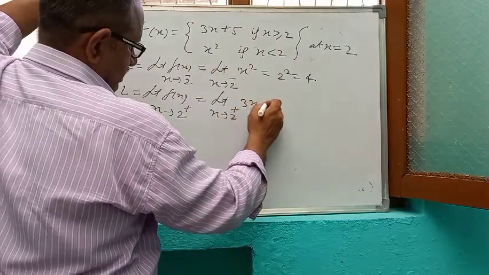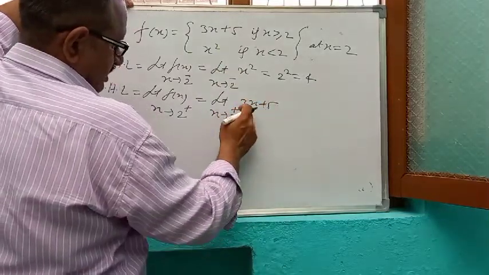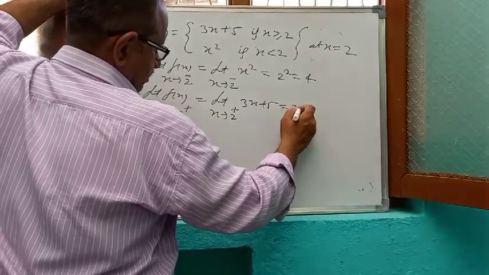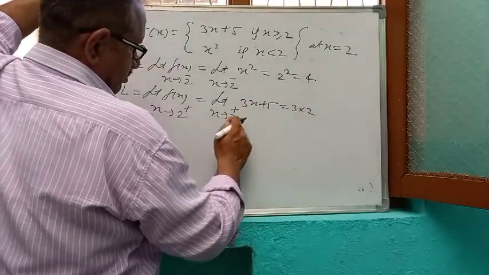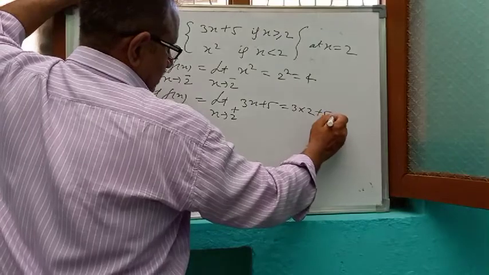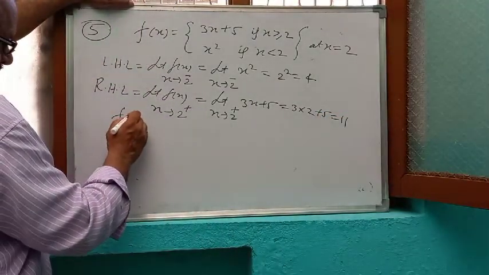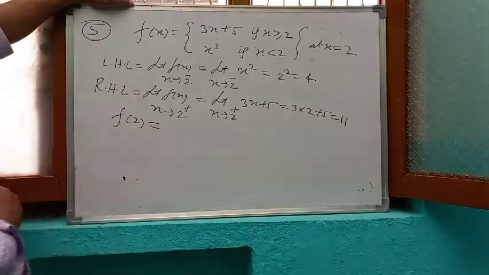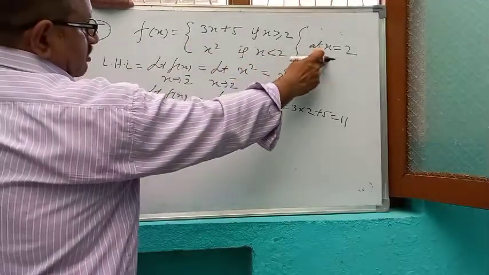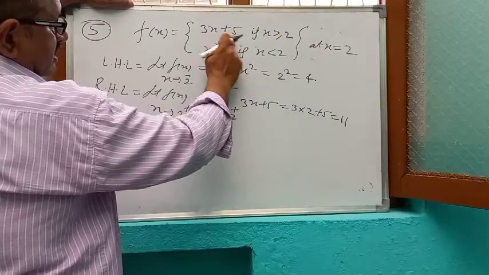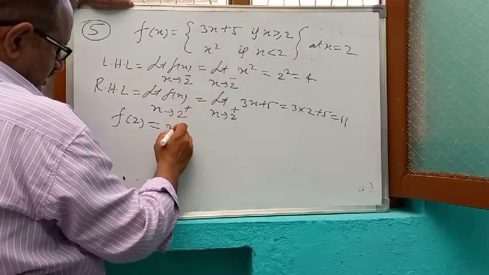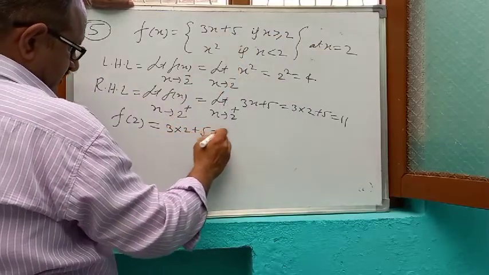Put in place of x the value 2: 3 into 2 plus 5, it is 11. And what is the value of the function f(2)? The value of the function at x is equal to 2. For x equal to 2 the function is 3x plus 5, so 3 into 2 plus 5, again 11.